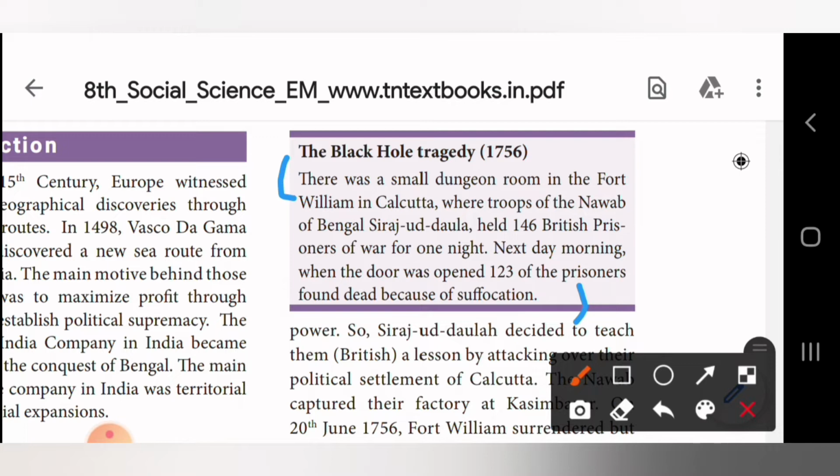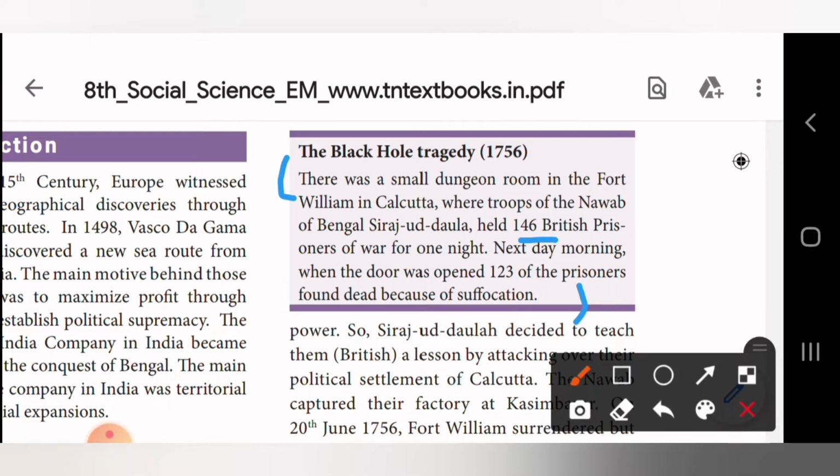There was a small dungeon room in the Fort William in Calcutta, where troops of the Nawab of Bengal, Siraj ud Dawla. So we have to pronounce this name as Siraj ud Dawla. Siraj, you have to give a small hyphen. Ud, then small hyphen. Dawla. Siraj ud Dawla held 146 British prisoners of war for one night.